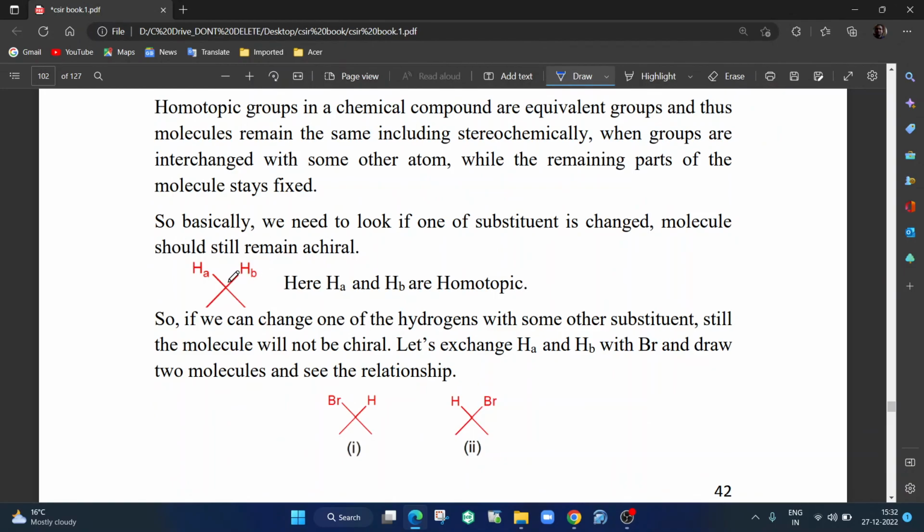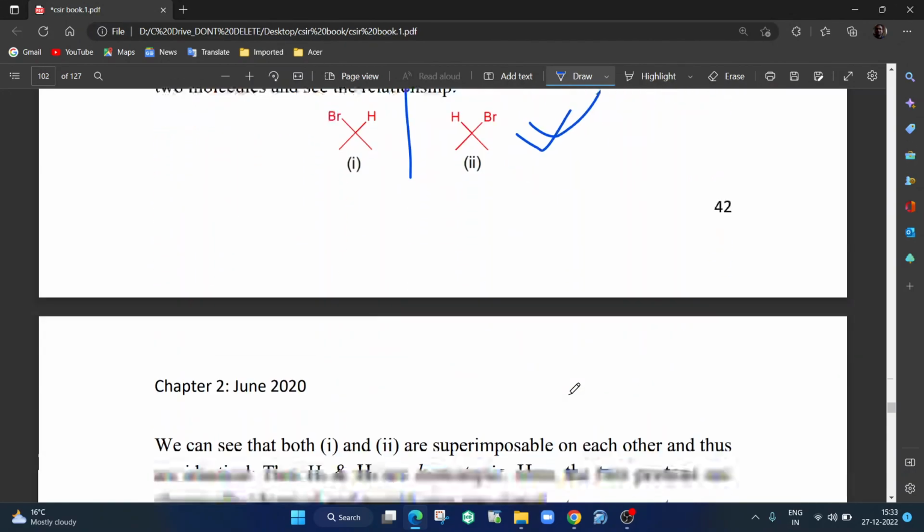So HA and HB: imagine I replace HA with Br, and then I replace HB with Br. Now if you look at it, both of them are the same, it is not chiral, so they are not even mirror images, they are exactly superimposable on each other. So when two hydrogens are such that if you exchange them, you still get the same thing, they are called homotopic. Of course they will be absolutely the same, so they will not show any difference anywhere, neither in NMR nor in your polarimeter.